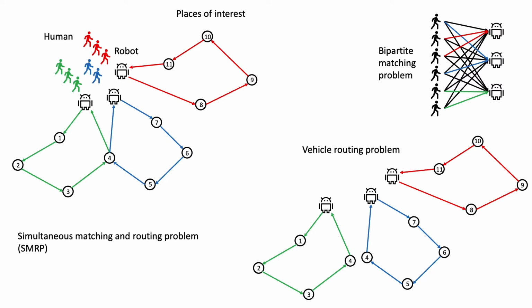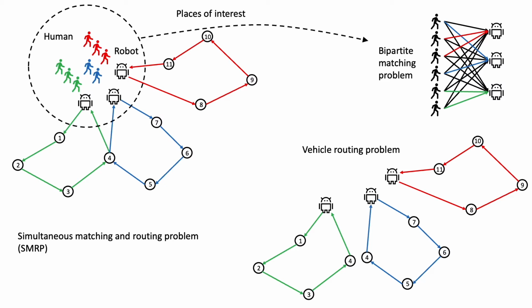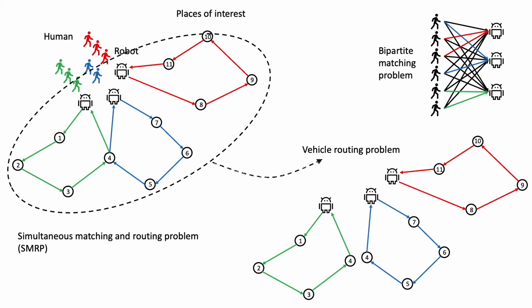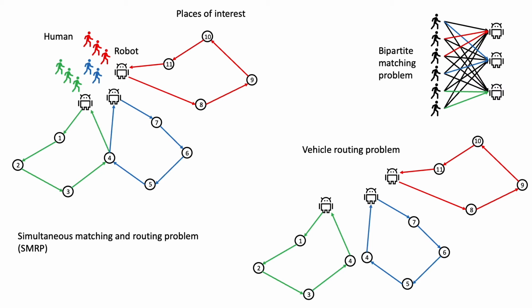Looking at the problem structure, if the routes are fixed, then we deal with a bipartite matching problem, and polynomial algorithms exist for such a problem. If we fix the matching, we deal with the vehicle routing problem. Moreover, since each robot only needs to consider the humans in its own team, the routing of different robots are decoupled and the problem reduces to multiple single vehicle routing problems. Though a single vehicle routing problem is still NP-hard, there exist many algorithms that efficiently find very good suboptimal solutions.